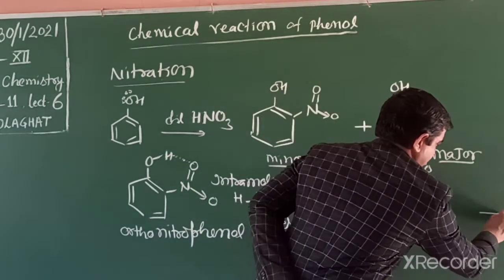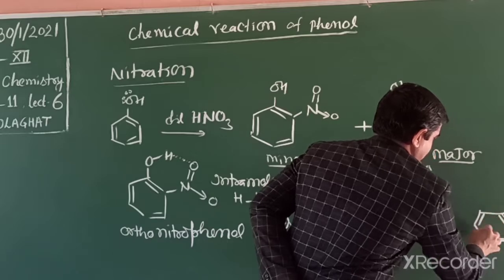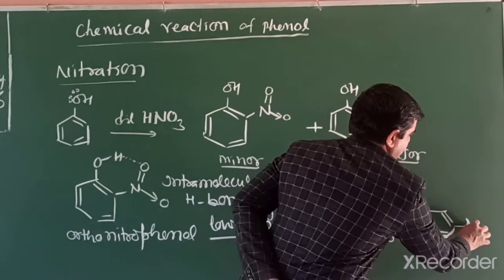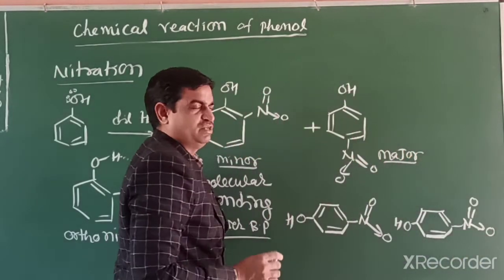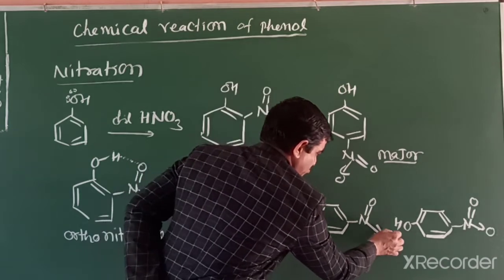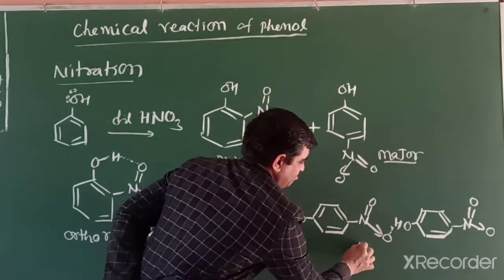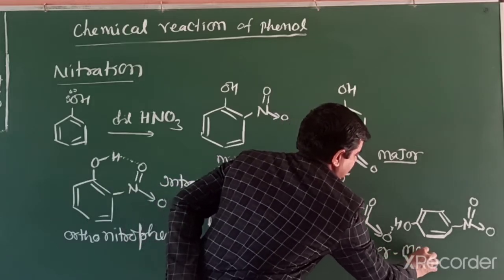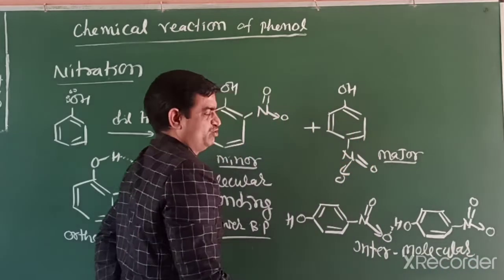Paranitrophenol shows intermolecular hydrogen bonding, means hydrogen bond between two molecules. This is intermolecular hydrogen bonding.